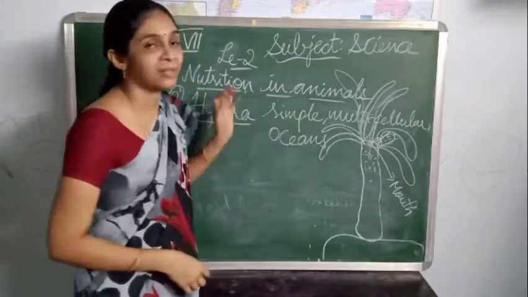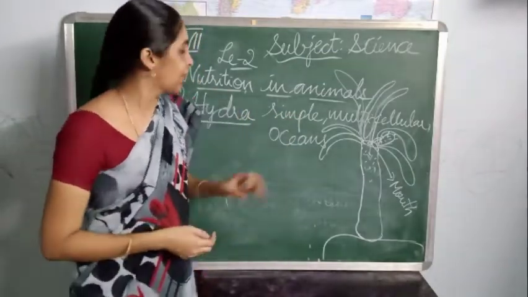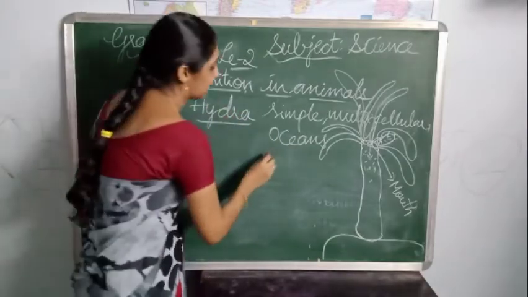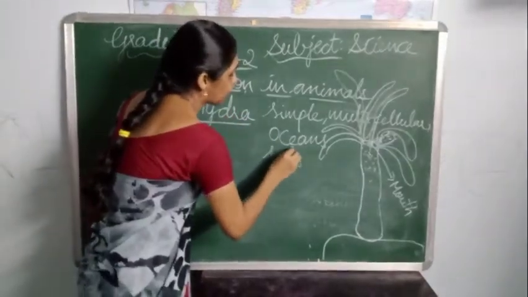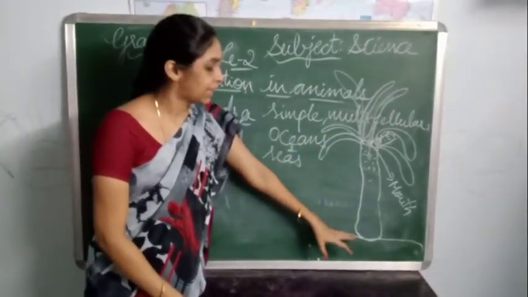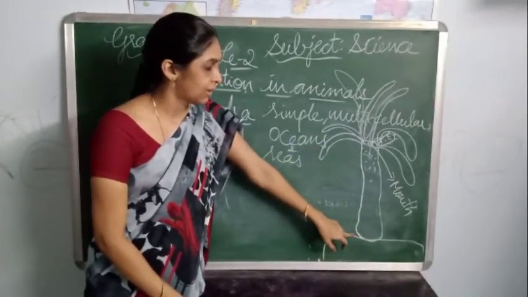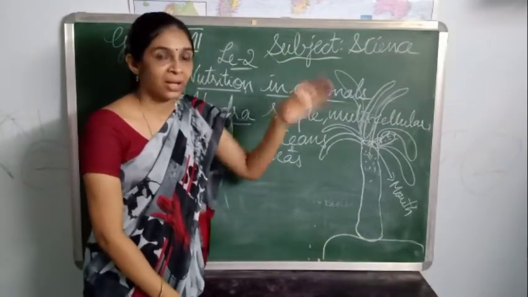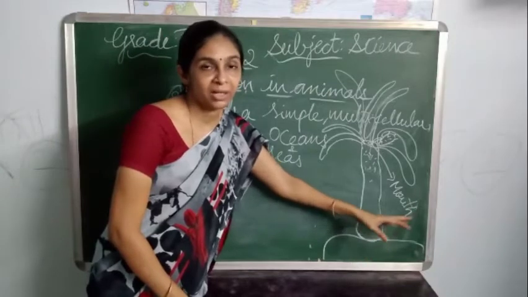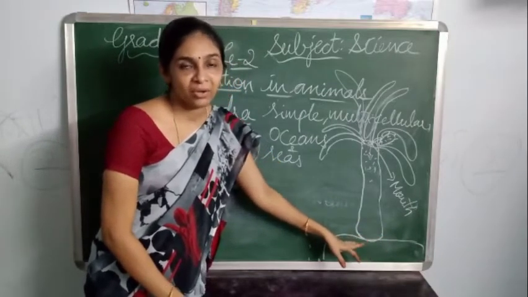So hydra is a simple multicellular organism, which may be seen in the seas and oceans, on the beds of seas and oceans. They attach with their stalk-like structures to the substratum, that is, the bottom of the seas or oceans.